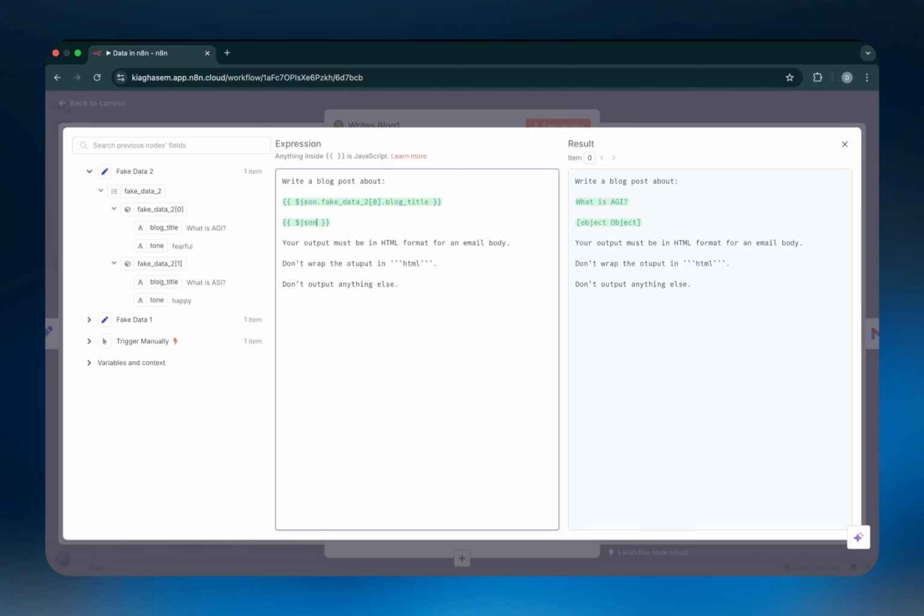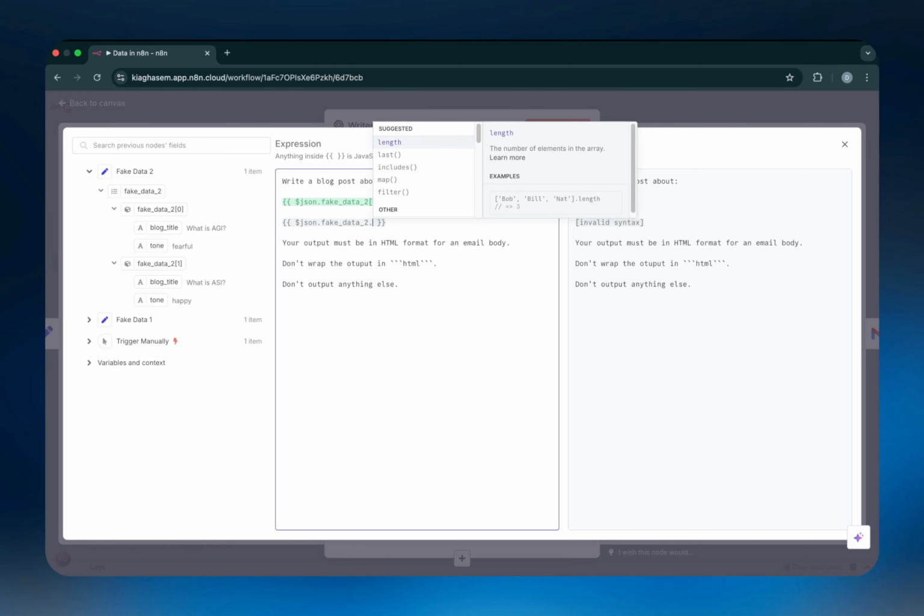We know that's exactly what we want. We put a dot. It's saying fake_data_2, which is obviously this level here, which is perfect. So I'll press enter and then put another dot, and then it's going to give me an error again, because it's not making any sense because, as I said, it's an array. So you'd have to mention the exact index. And with that being said, I will delete this.